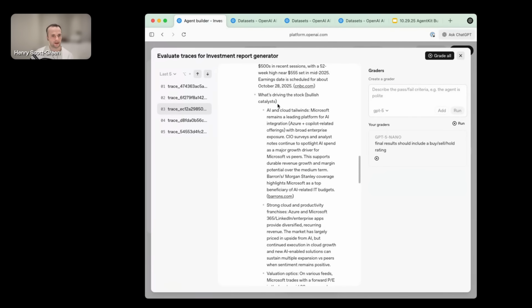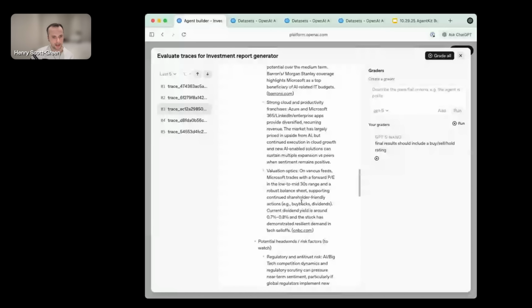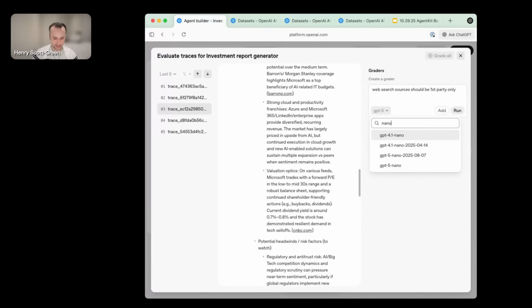For example, here you can see there's a bunch of sources that have been pulled by the web search tool, for example, CNBC and Barron's. Maybe we don't want these third-party sources to be cited. Maybe we want only first-party authoritative sources. So we should say web search sources should be first-party only. Let's just run that with GPT-5 Nano so it's nice and fast.